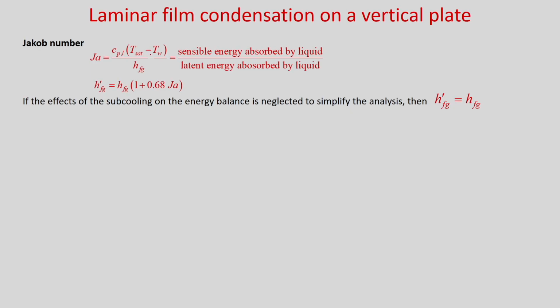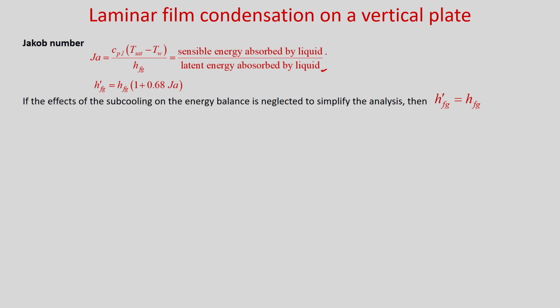So, now you can see that we can define Jacob number as C_PL (T_sat minus T_w) divided by h_fg, where it is the ratio of sensible energy absorbed by liquid to the latent energy absorbed by the liquid.